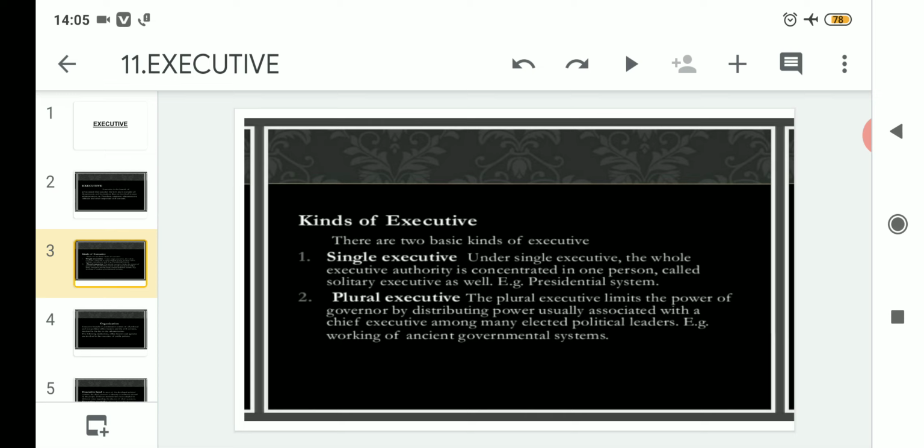That means the portfolios, the various departments under plural executive, will be distributed evenly among different persons, so that a single person cannot become dictator in nature.